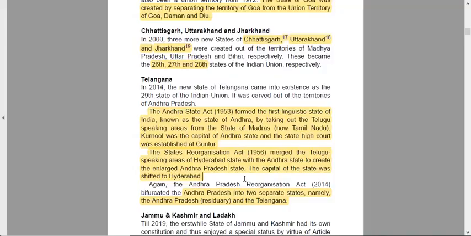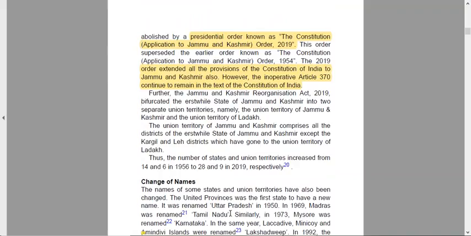Again, the Andhra Pradesh Reorganization Act of 2014 bifurcated Andhra Pradesh into two separate areas. So Andhra Pradesh was formed in 1953, taking out Telugu speaking areas from Madras, Tamil Nadu, and Kurnool was then the capital, and the High Court was established at Guntur. Later on, the States Reorganization Act merged Telugu speaking areas of Hyderabad and Andhra Pradesh to create an enlarged Andhra Pradesh, and the capital was shifted to Hyderabad from Kurnool. And again, the Andhra Pradesh Reorganization Act 2014 bifurcated Andhra Pradesh into two separate areas known as Andhra Pradesh and Telangana. Now let us see about Jammu and Kashmir